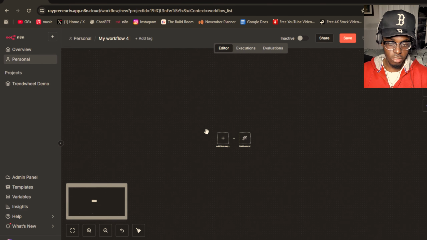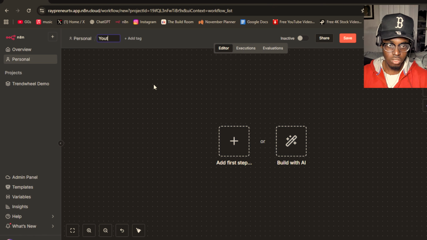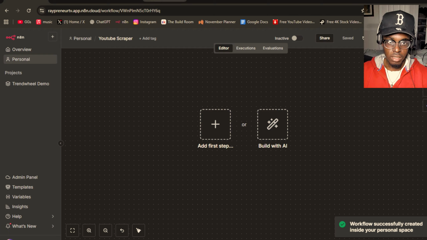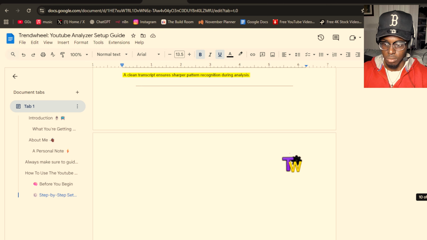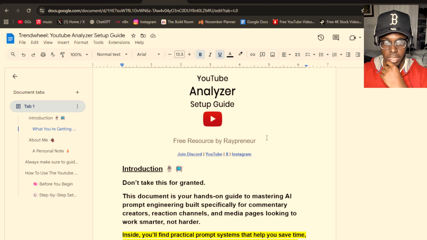So here it is. This is a completely new workflow. I'm gonna name this YouTube scraper. You can name it analyze or whatever. And I'm going to be using my document that I created myself. So again, link in the description. You can join the Discord and have access to this.